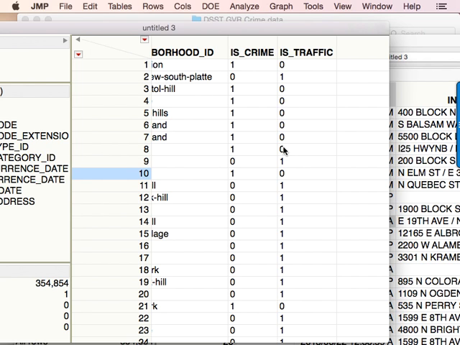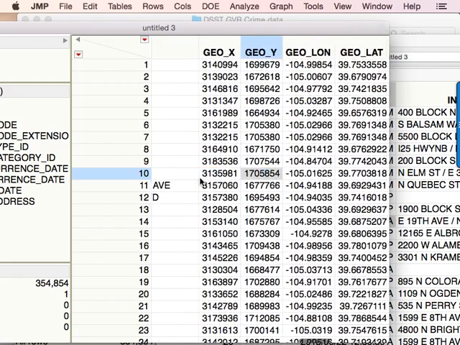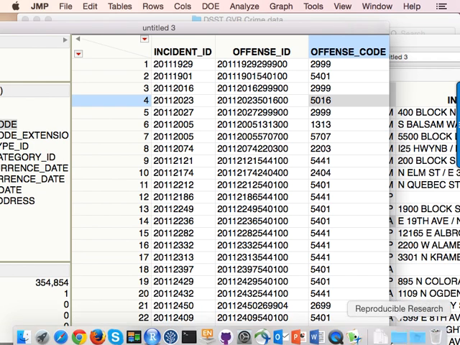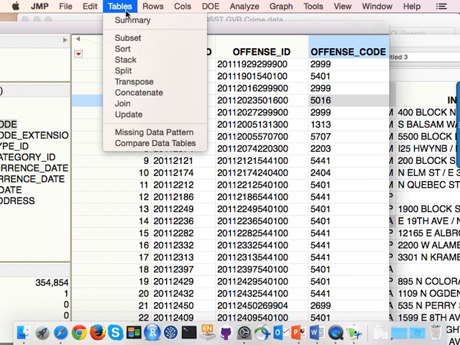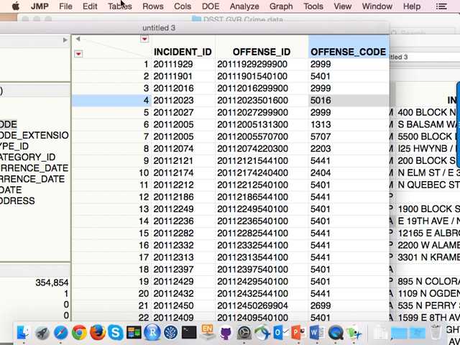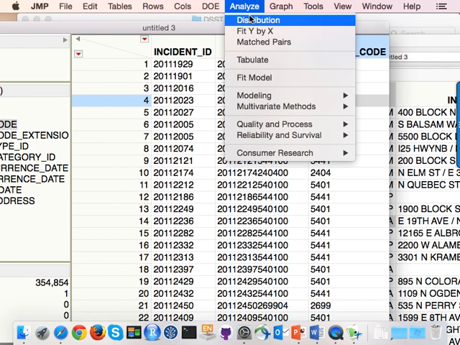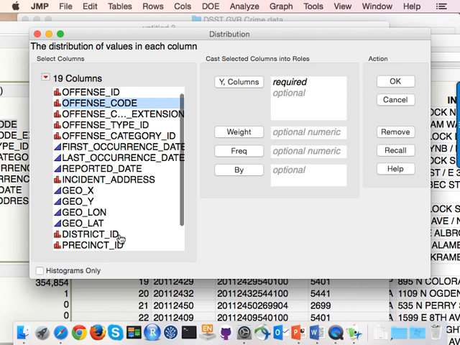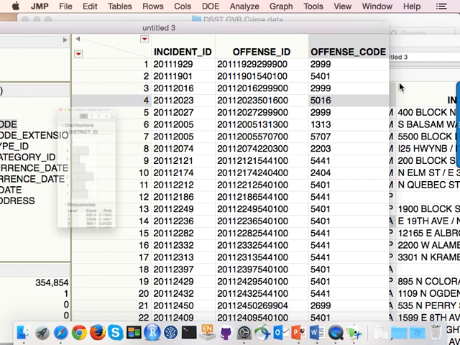All right, so the other thing that you can do when you're cleaning your data is remove the data that you don't need. There's a ton of different columns here that I'm not going to be using in the analysis that I want to do. How many rows does this contain? An easy way to do that is just to get a summary. Yeah, so if we do distribution of, well, I think if we pick any variable, it'll tell us.